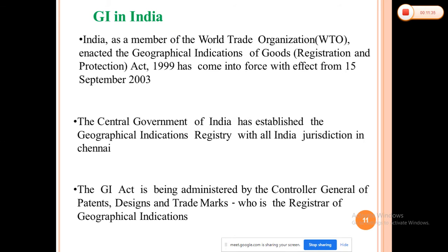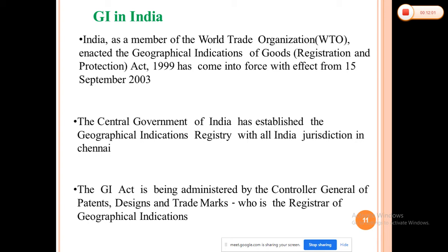As we know, India, as a member of the World Trade Organization, enacted the Geographical Indications of Goods (Registration and Protection) Act 1999, which came into force with effect from 15th September 2003. So here we can see how much time it required to enforce the Geographical Indications Act.